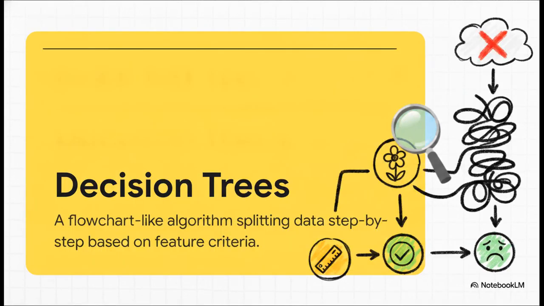Next, we've got decision trees. You can think of this one like a giant flowchart. It splits data step by step based on very specific criteria, asking questions like, is the petal length greater than 2 centimeters? Until it reaches a final prediction. Now, while this is incredibly intuitive and easy for us humans to read, a major drawback is that a single tree is highly prone to what we call overfitting. That basically means it memorizes the training data way too perfectly and then completely fails when you show it new data.